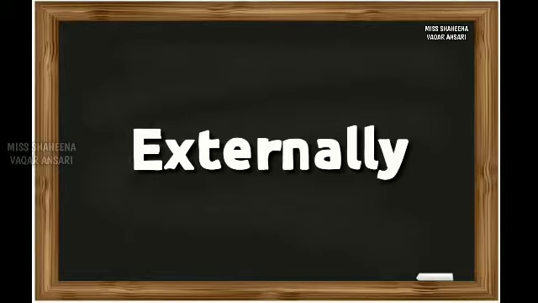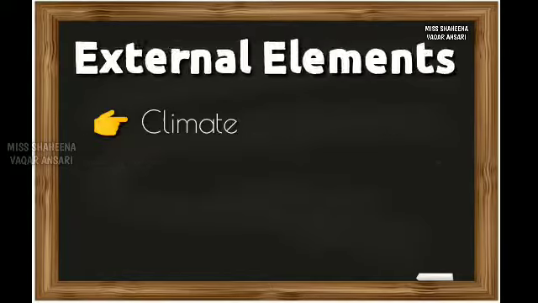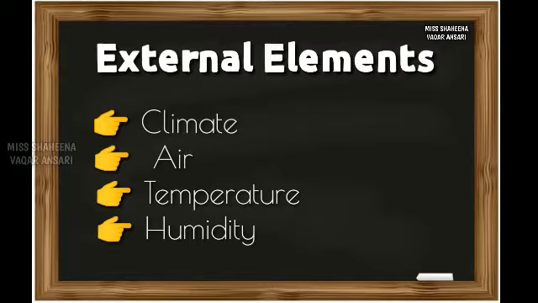Very good. Now think about that. What could be the external element which affects such rocks? Yes, any guess? Climate, air, temperature, humidity are the external elements which could be the reason behind this.